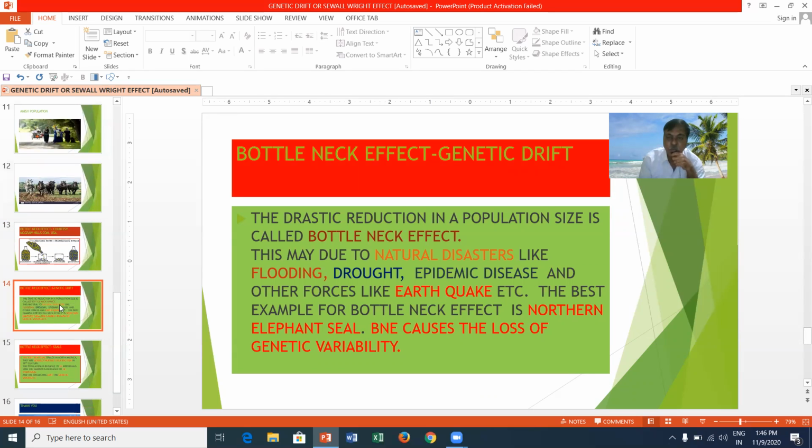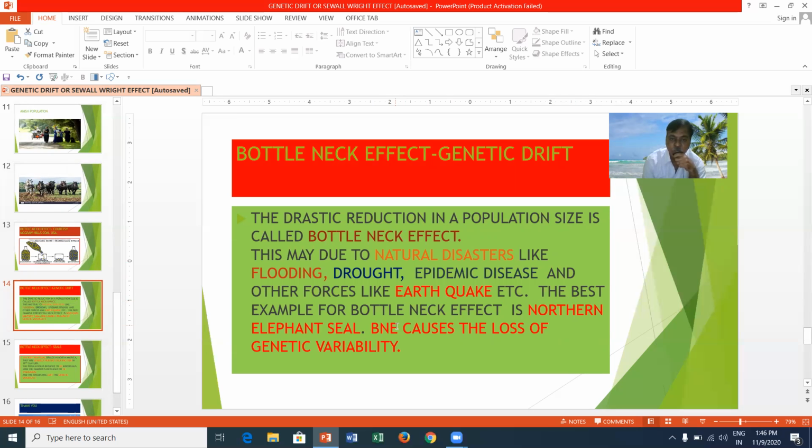This may be due to natural disasters like flooding, drought, epidemic diseases, like swine flu or corona, and other forces like earthquake, volcanic eruption, man-made wildfires, as well as tsunamis, El Nino, La Nina. These are the effects of environmental hazards. The population will drastically decrease. That is called bottleneck effect.